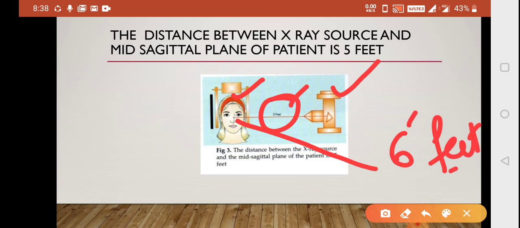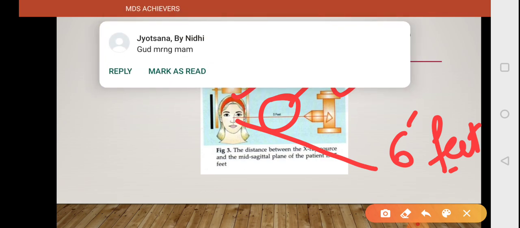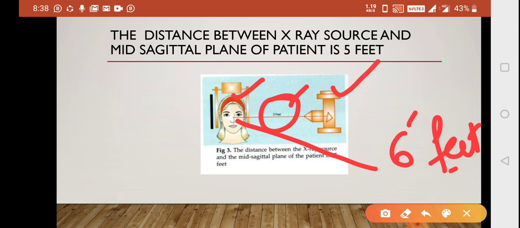Now what happens in the paper is, you remember there was a 5 value and a 6 value, but which was 5 and which was 6? There is a lot of confusion. So you have to remember that the 5 feet is in your cephalogram and 6 feet is in your radiographs.